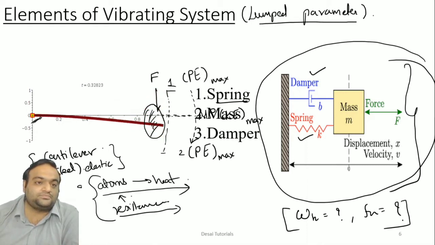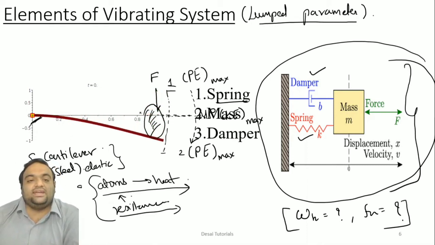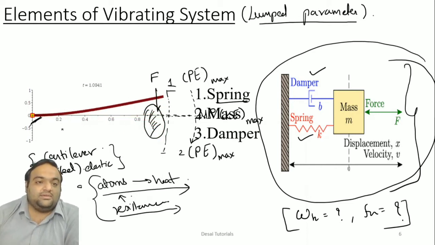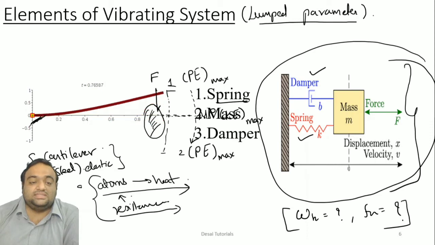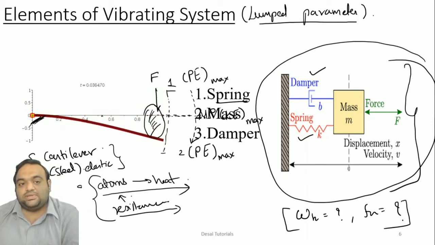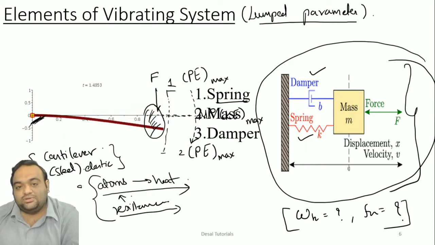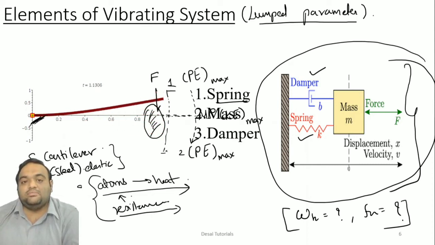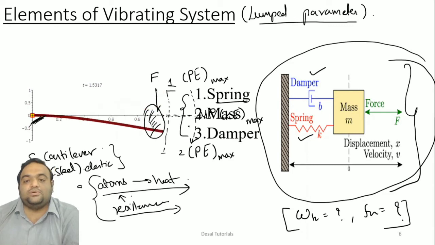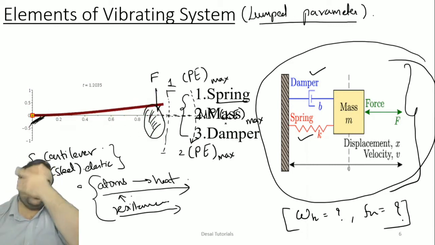In static condition you can judge when it is going to break, but in dynamic condition, due to this oscillation, you will not be able to predict when this system is going to fail. So basically the three important parameters here are spring, mass, and damper.